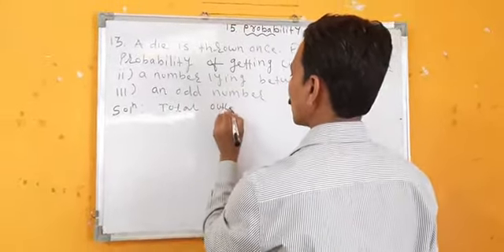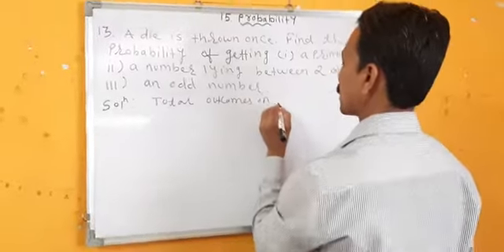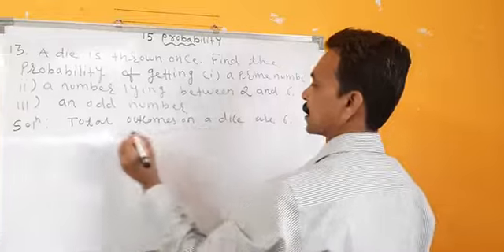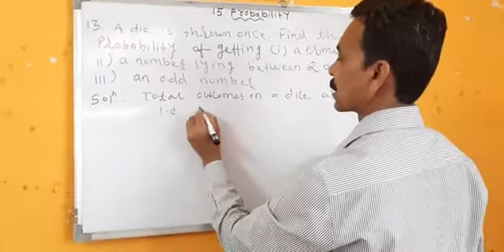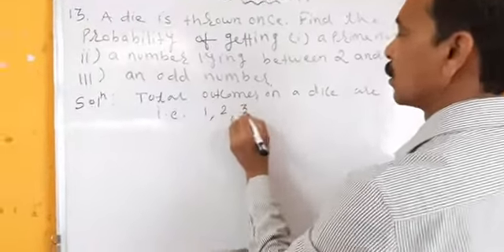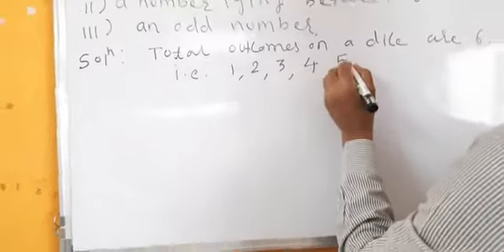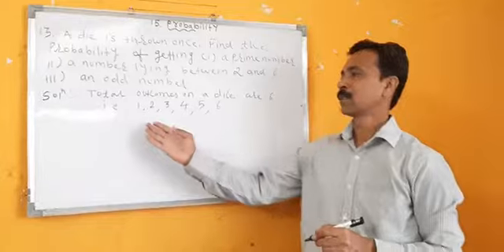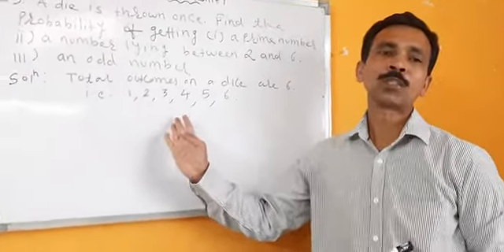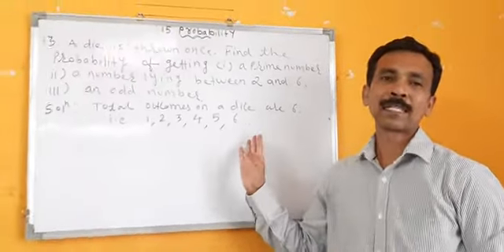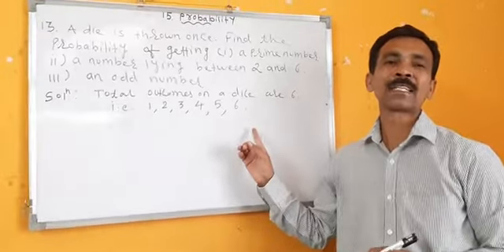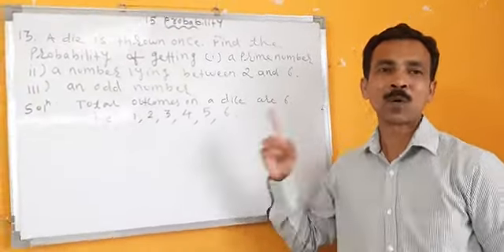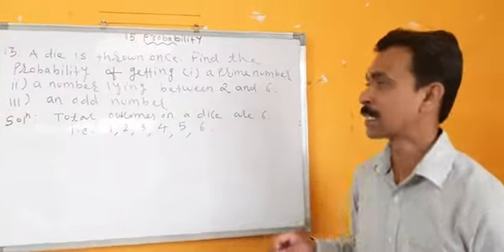Total outcomes on a dice are 6. Which are they? That is 1, 2, 3, 4, 5, 6. Means it can come any number. It can be 1, 2, 3, 4, 5 and 6, because 6 is the greatest number on the dice. So there are 6 possible outcomes on a single dice.